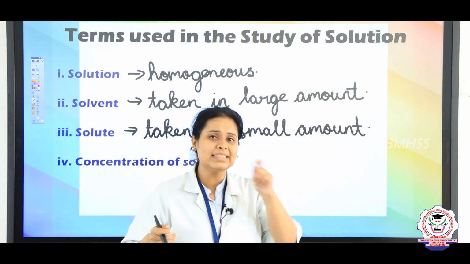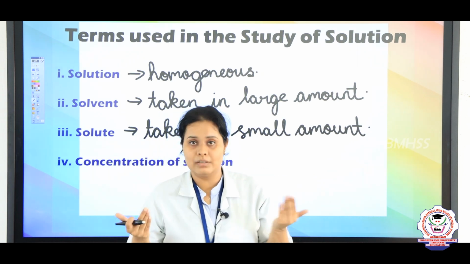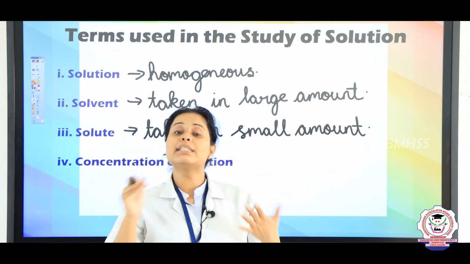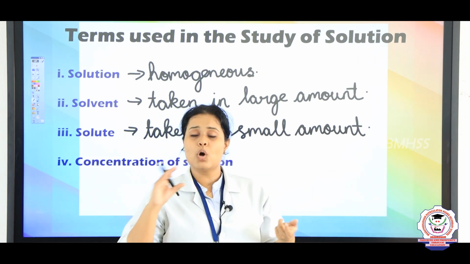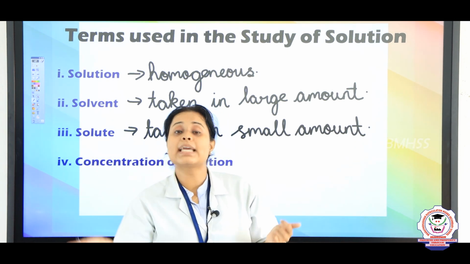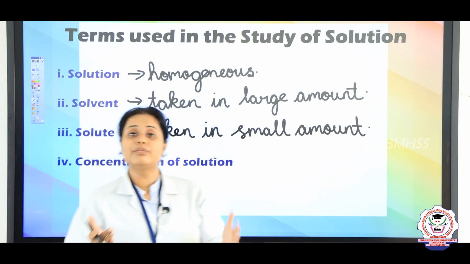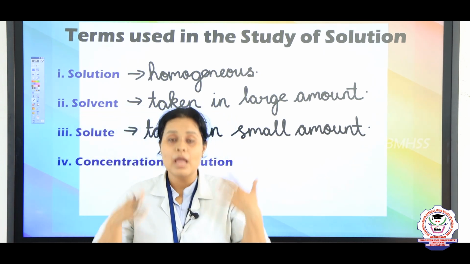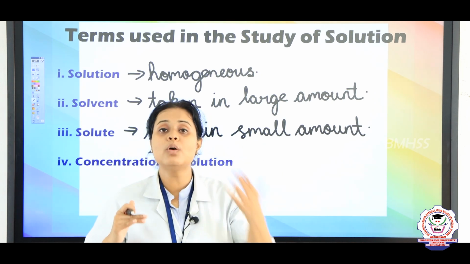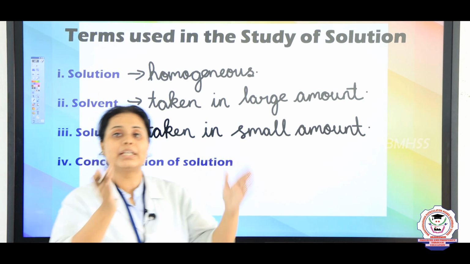When you taste it, you will find that the second cup is sweeter. So the concentration of sugar, the sweetness of sugar, in the second cup is higher. Similarly, if the amount of solvent remains the same but the amount of solute increases, then you can call it a concentrated solution.